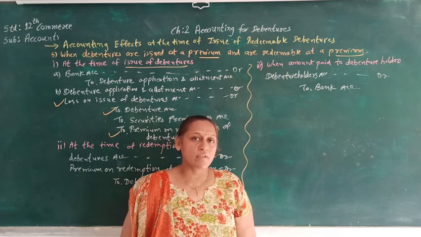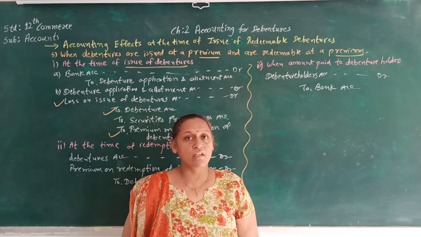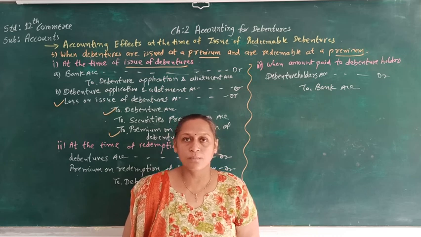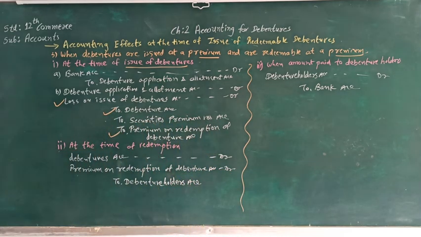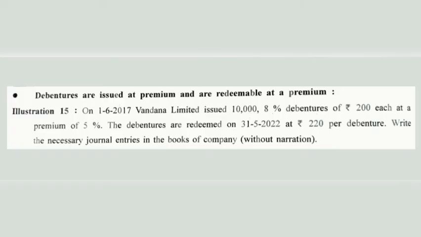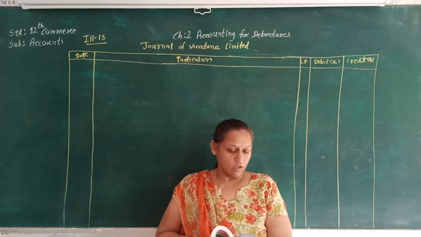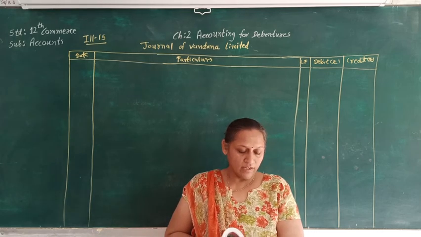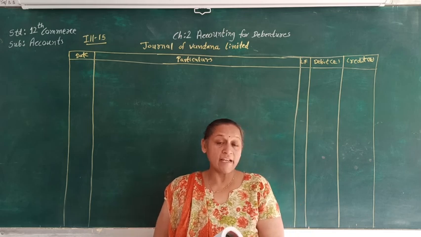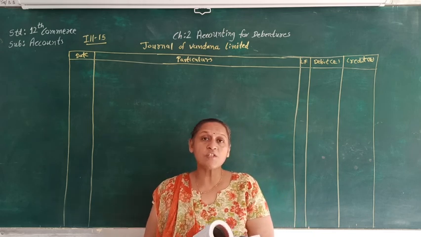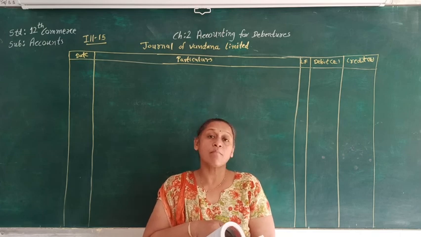Let's understand the same with the help of illustration number 15. You may note down this in your notebook. Illustration number 15. On 1/6/17, Vandana Limited issued 10,000 8% debentures of rupees 200 each at a premium of 5%.